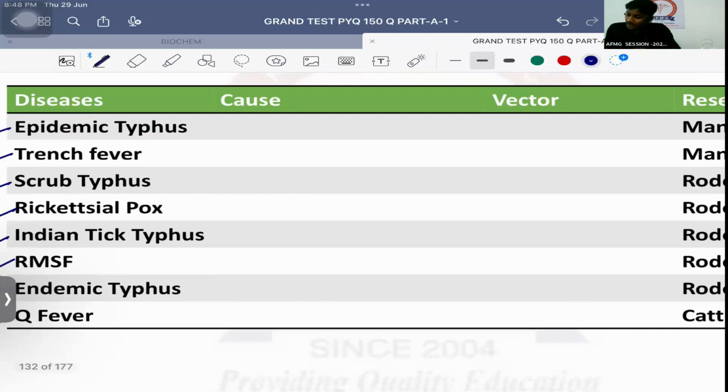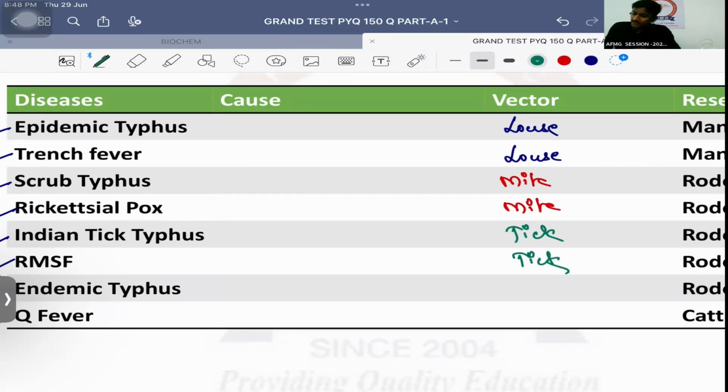Vector, easy. First two, louse. Next two, mite. Next two, tick. Next one, rat flea. And last one, no vector. That's how you can make it easier.